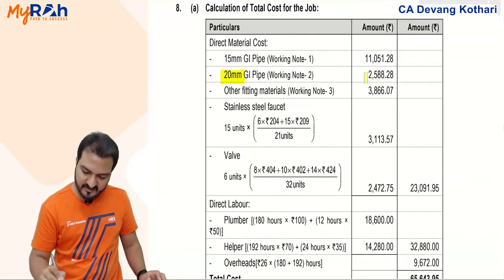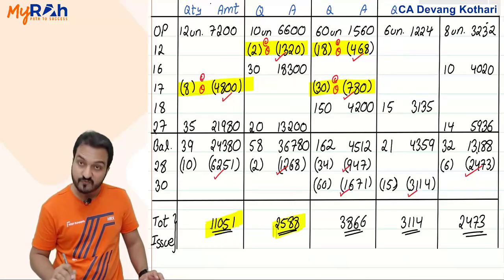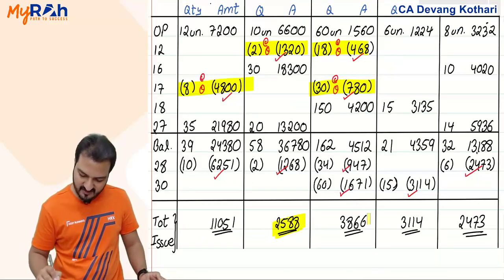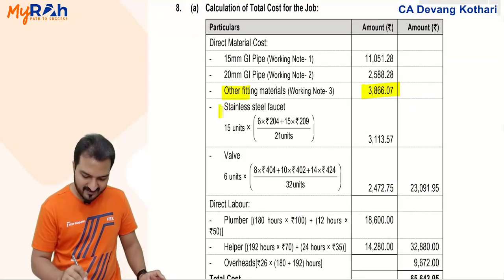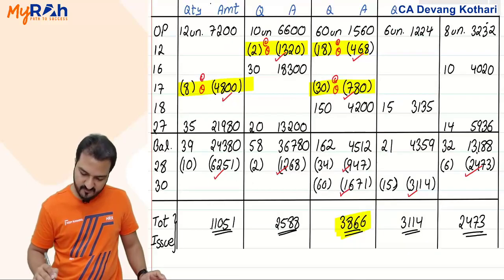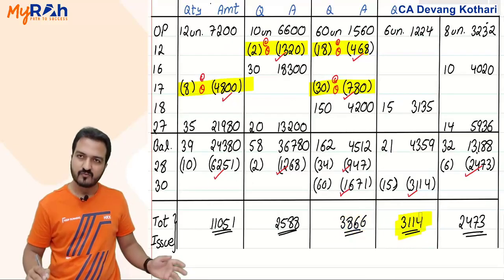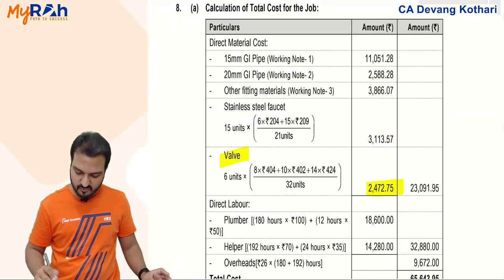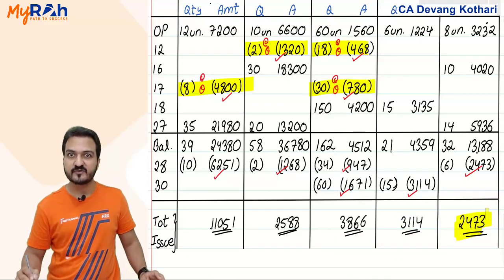Then 20M material 2588. Other fitting material 3866, same as this. And SS material is 3113, same as this 3114. And valve material is 2472, that is 2473.